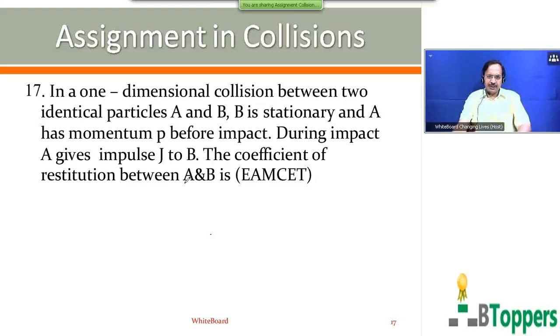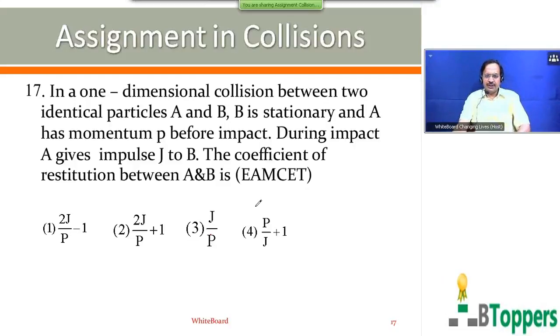The coefficient of restitution between capital A and capital B is, 4 options are shown on the screen. In terms of J and P, you have to find the correct option. Come on, try the question. This question was given in 2003 MSET, the medical entrance.